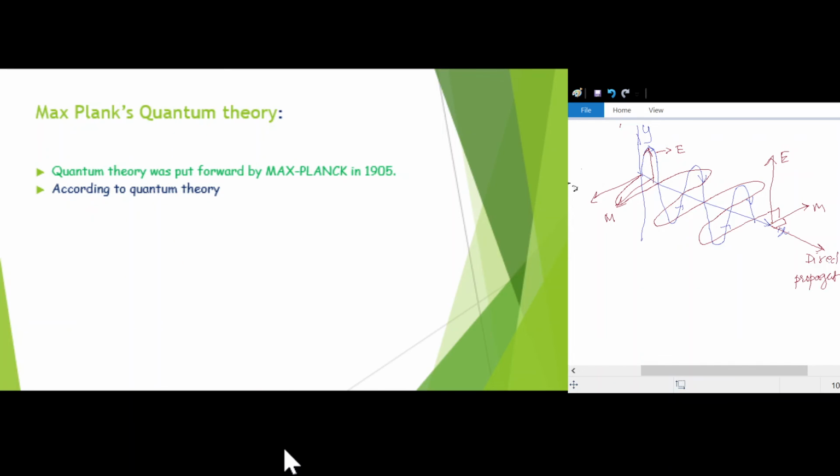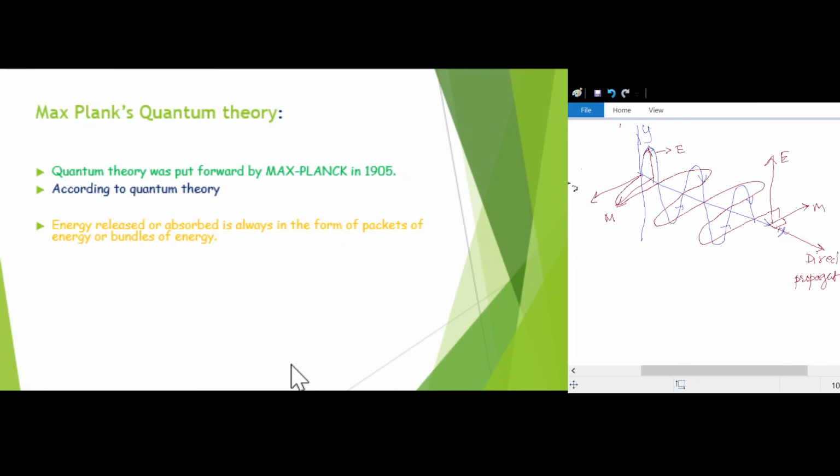Now I think it is important to know about Max Planck's quantum theory. So according to quantum theory, light is in the form of quanta or packets of energy or bundles of energy.